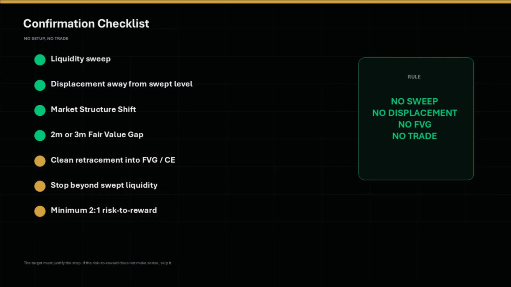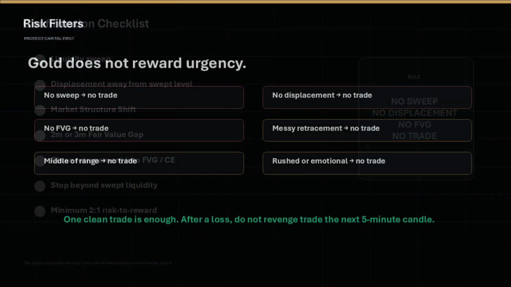This is the confirmation checklist. No sweep, no trade. No displacement, no trade. No market structure shift, no trade. No clean fair value gap, no trade. If price does not retrace cleanly into a valid zone, do not chase. The stop must go beyond the swept liquidity, and the minimum risk to reward must be 2 to 1. Risk management is the real edge.